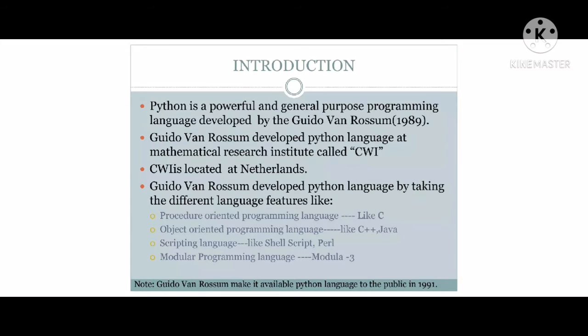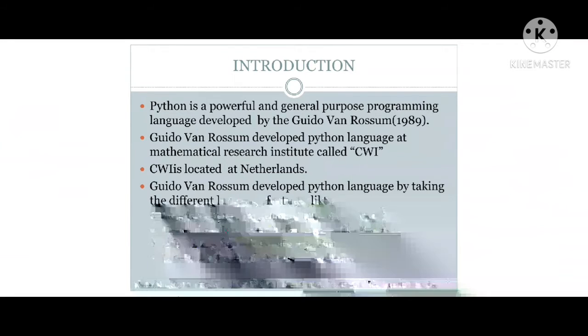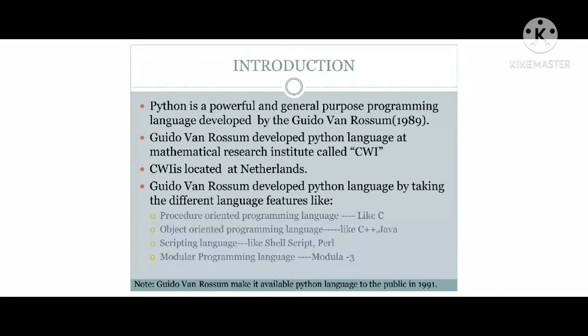Okay, and generally CWI is located in the Netherlands, and the author developed Python by taking features from different languages. I think you already know what the C language is. C is a procedural oriented programming language.